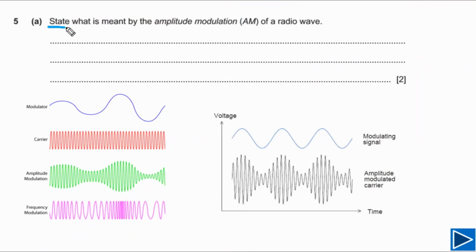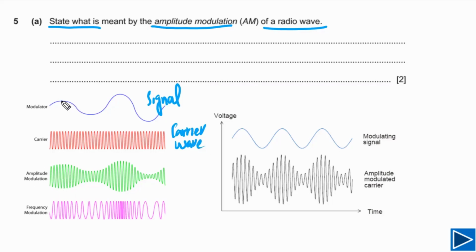For part A, we need to state what is meant by the amplitude modulation of a radio wave or any type of wave. Let's try to understand what amplitude modulation is. This is our signal, so let me write it down here. This is the signal, and this carrier wave is already written here. So this is the carrier wave, and this is the amplitude modulated wave.